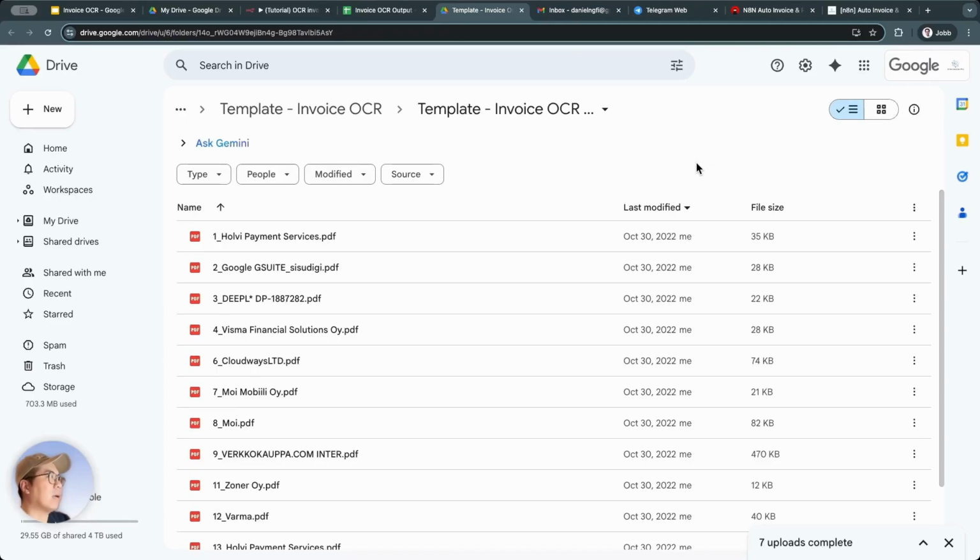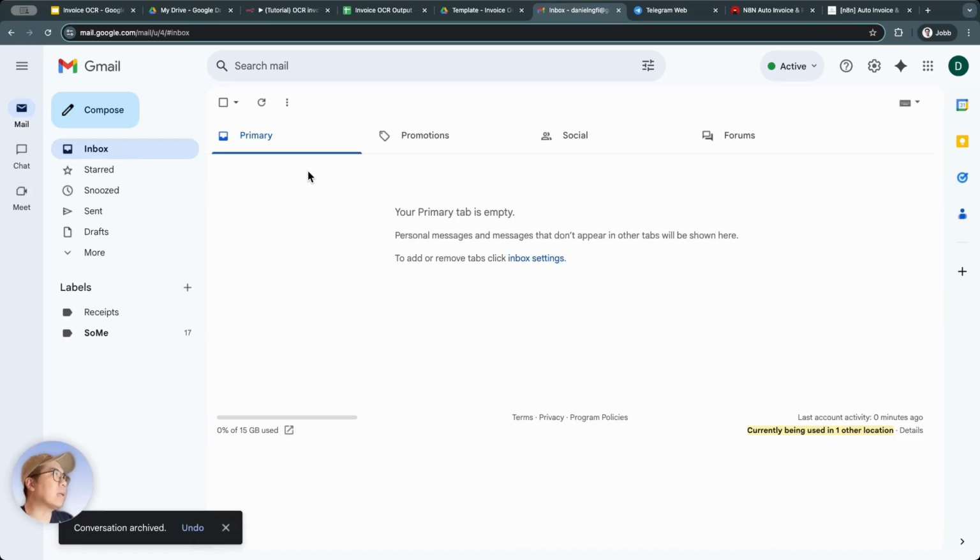So, when we add a new invoice file to this Drive folder, that's actually the main trigger. That means every time we drop a new file in here, it will be processed, pushed into N8N, and handled there. The first secondary trigger is through Gmail.